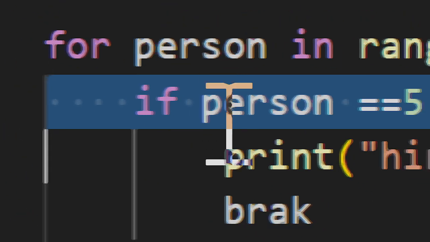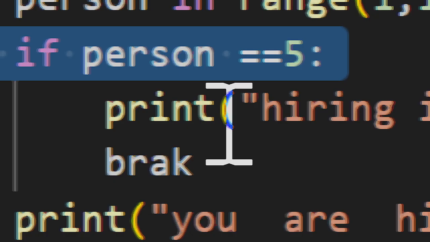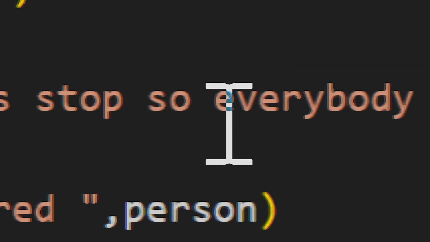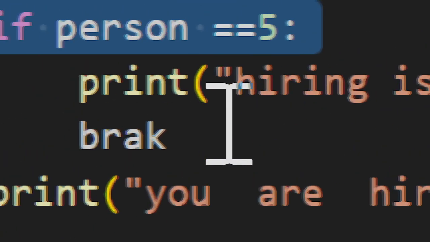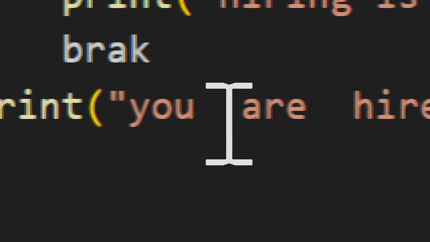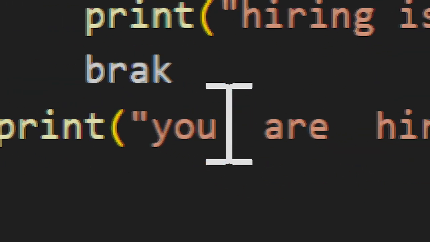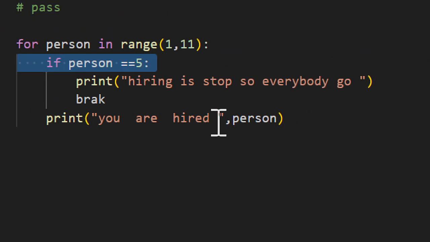Until then the loop runs. After it reaches person equal to 5, the break statement executes, hiring is stopped, so everybody go. The print statement shows 'you are hired' until the loop stops.